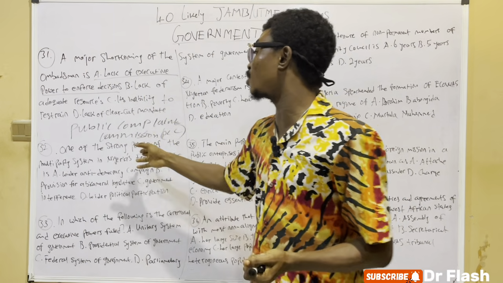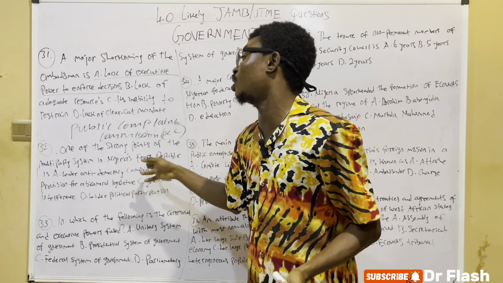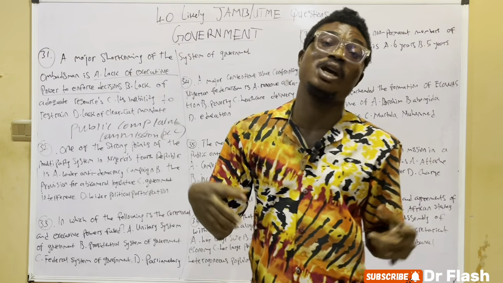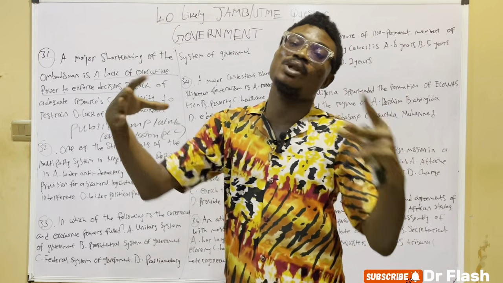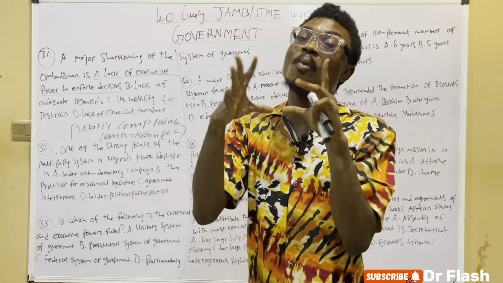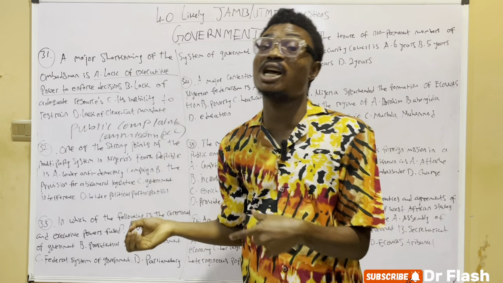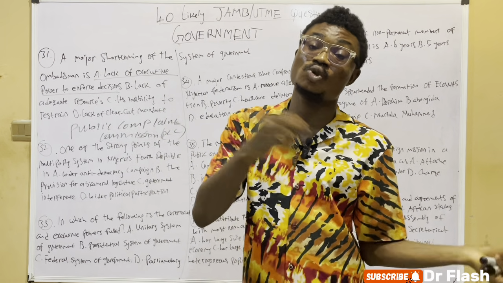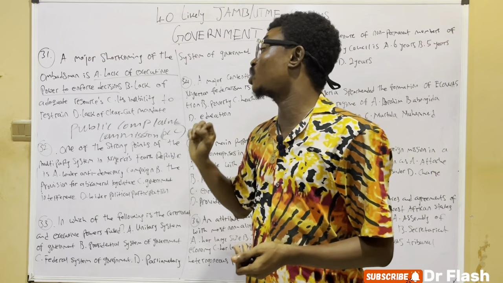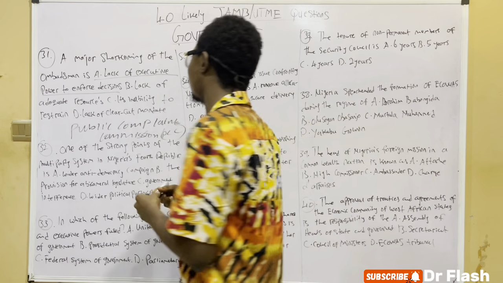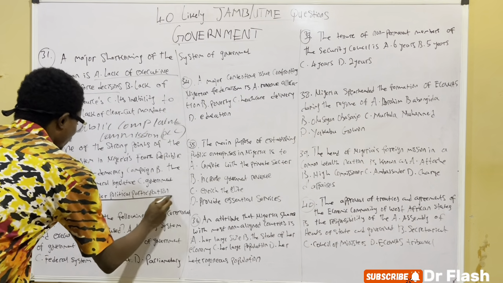So consider one of the strong points of the multi-party system in the Nigerian Fourth Republic, that it allows for wider political participation. Since it is more democratic and allows for wider participation than the two-party system and one-party system, we could now say that the right answer to pick here is wider political participation.